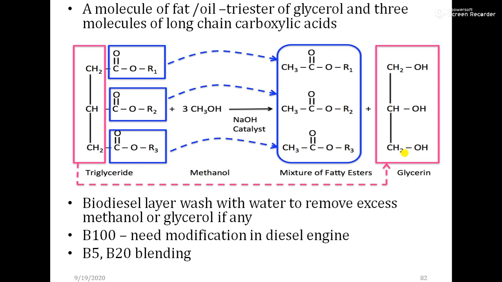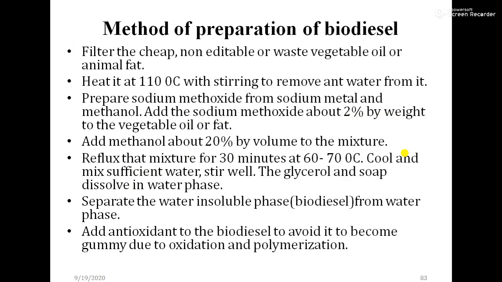So B100, if you are using it, you need modification in the diesel engine. You can use B5 and B20. So what is B5? B5 means 5% biodiesel and 95% diesel. B20 means 20% biodiesel and 80% diesel. So the method you can see.